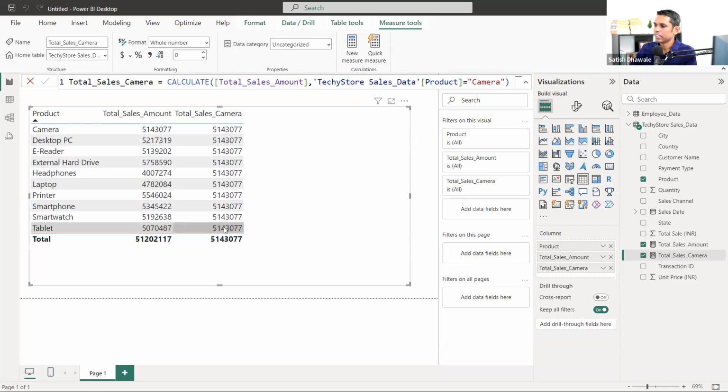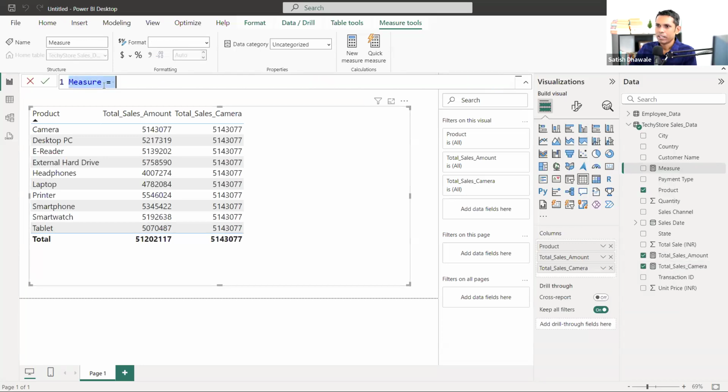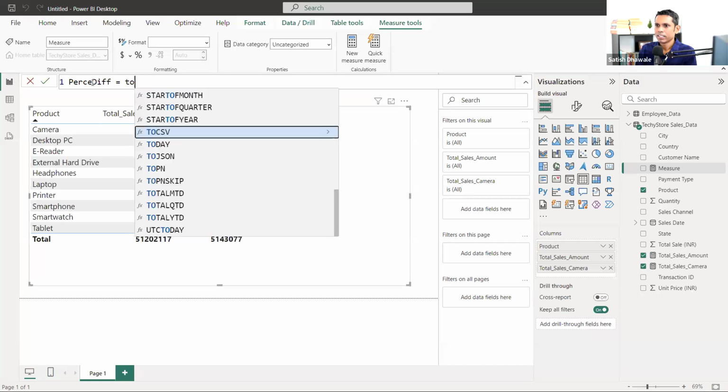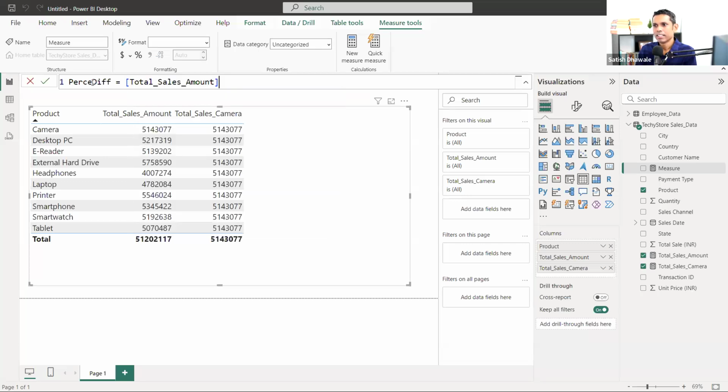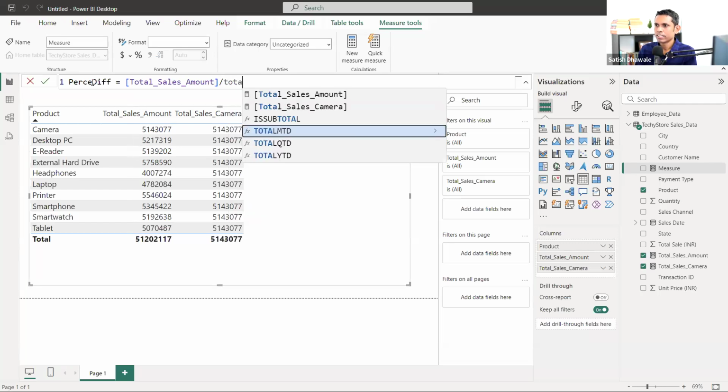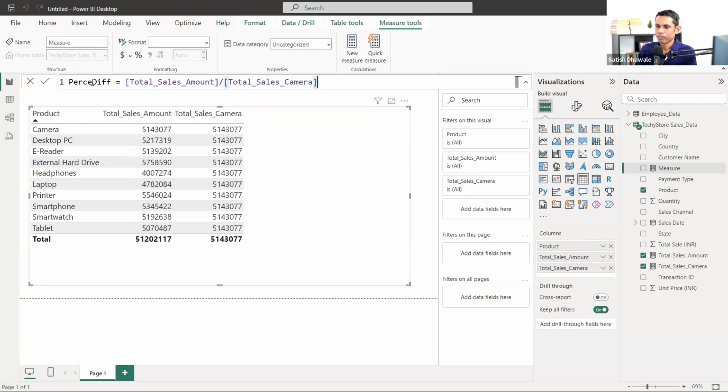Now let's calculate the next one. I'm going to add one more measure. Let's see, I'm going to calculate the percentage difference. And here I will simply take the total sales amount divided by total sales camera, and I'll press enter.